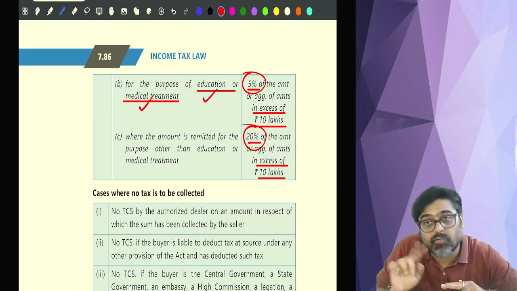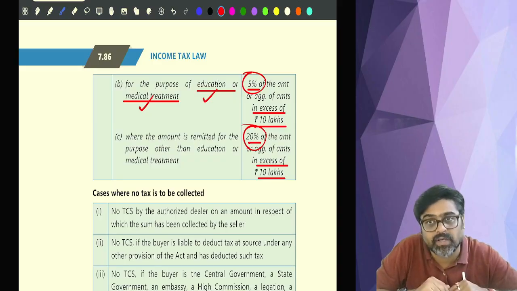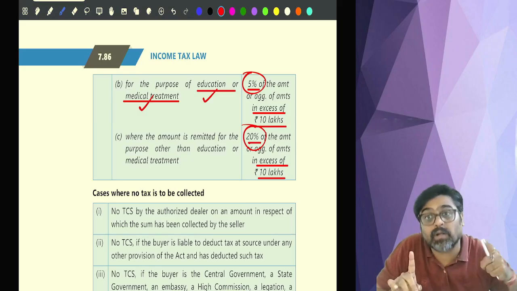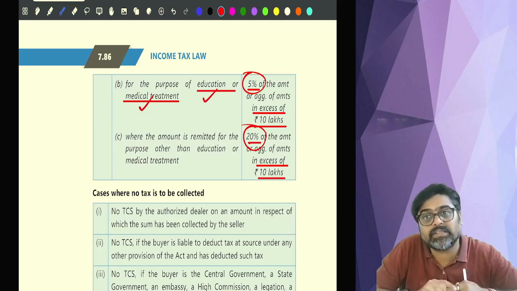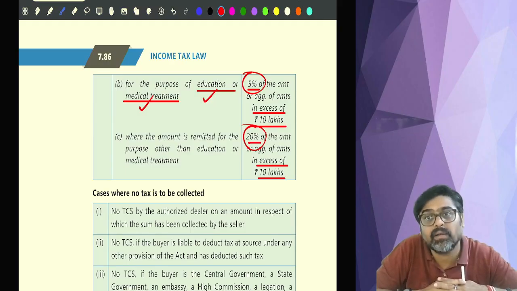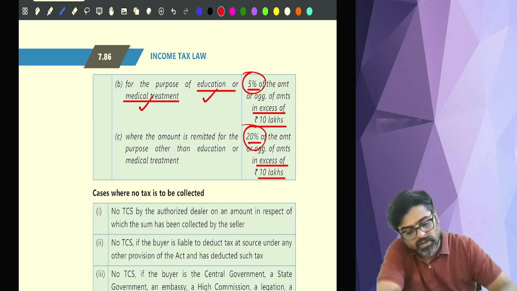If foreign exchange is purchased but not out of loan, out of own money, but it is purchased for education or for medical treatment, then 5%. But that 5% is over and above 10 lakhs. Up to 10 lakhs, there is no TCS. But if the foreign exchange is purchased for any other purpose other than education or medical treatment, then it will be 20%, but over and above 10 lakhs. Understanding? So this was your TCS, guys.